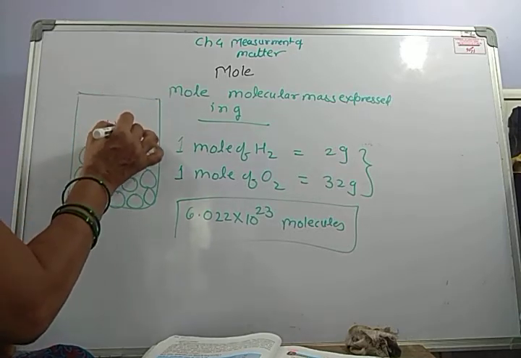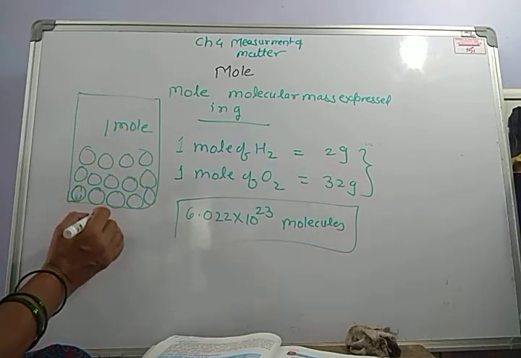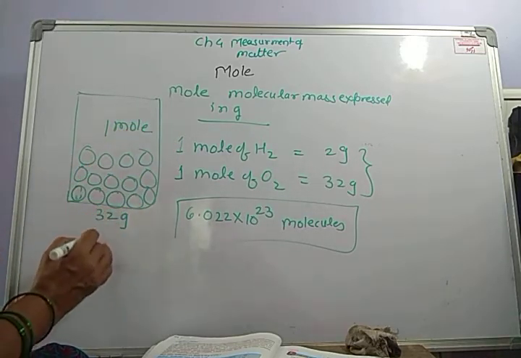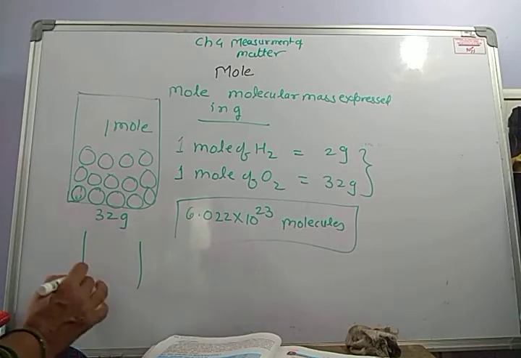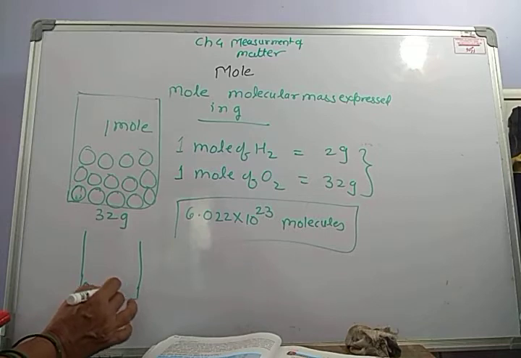It is 1 mole. Its mass is 32 gram, and it is hydrogen. It's a smaller molecule.